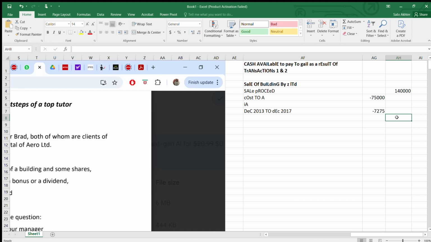So the total you will deduct, just find the sum of both of these and use the sum function once again. From 140,000 you will deduct. So this is the chargeable gain, the correct chargeable gain.